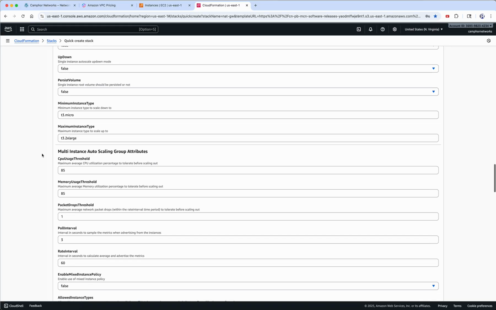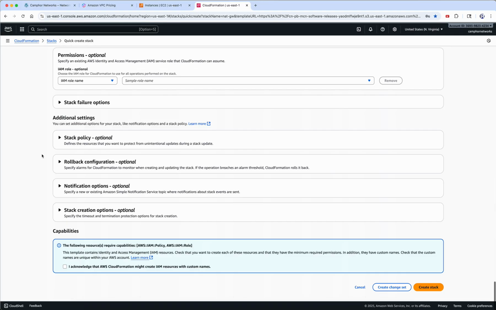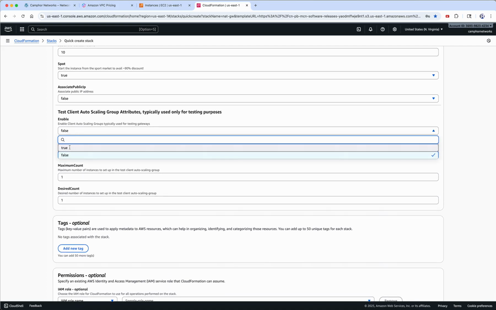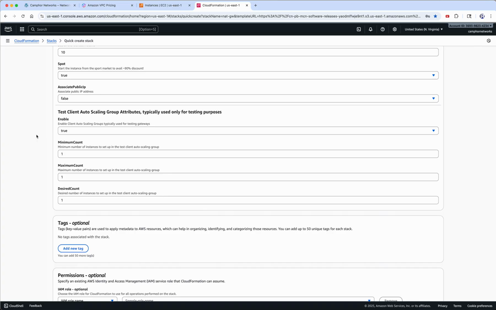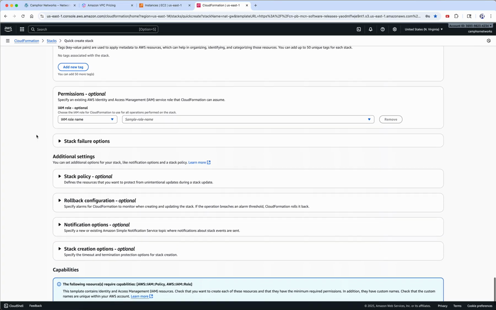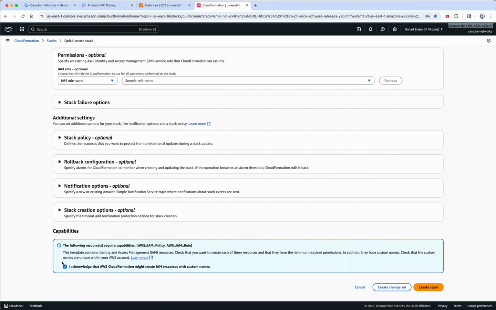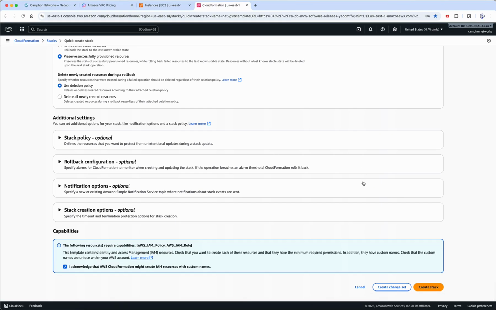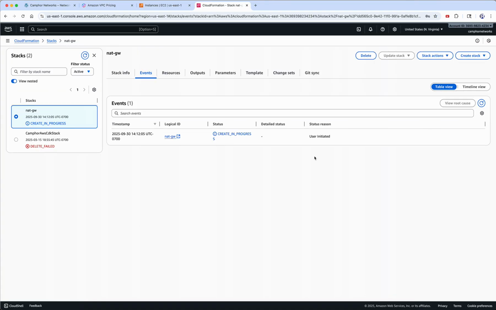Okay, and that's all. And there's a whole bunch of other things you can customize. We can talk about it in another video if you're interested in this. And then in order to test it, let's have some test instances, so I can show you how the NAT functionality works seamlessly. You acknowledge, and we have to create some IAM profiles in order to create these resources, and for that you have to give explicit permission. In case there's a failure and you want to look at logs, etc., it's good to keep the resources, but I expect it to work fine. So once we are ready, let's initiate the process.